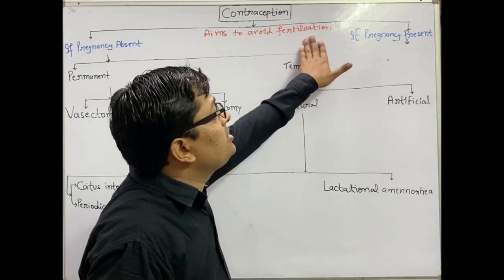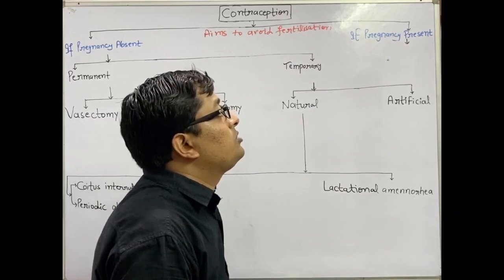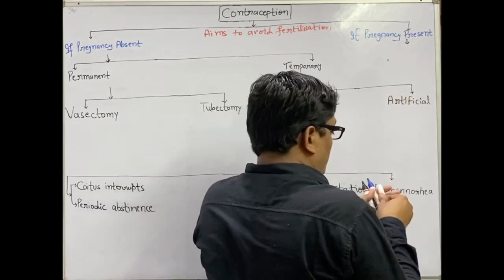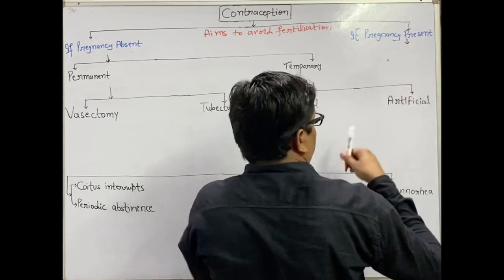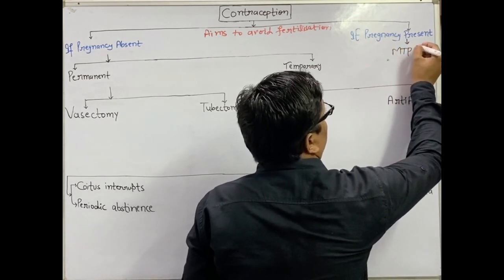If fertilization has already taken place and the pregnancy is present, the pregnancy can be terminated through medical termination of pregnancy or through abortion.